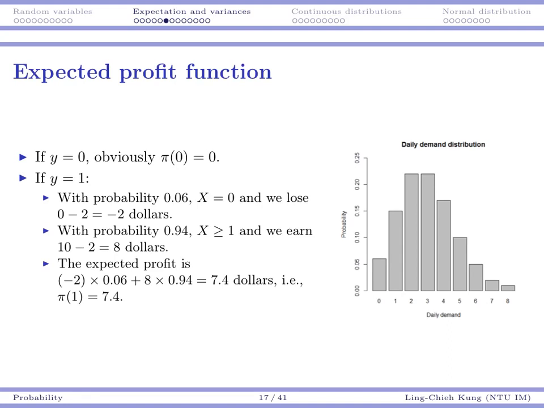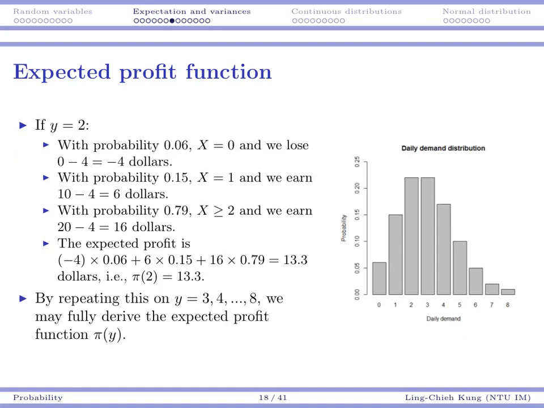And then I have two outcomes, right? Either x is 0 and I get -2, or x is greater than or equal to 1, I get 8. So my expected profit would be this one. -2 times 6% and 8 times 94%, I get $7.4. That means pi of 1 is 7.4. If I decide to purchase 1 unit as my inventory, my expected profit is 7.4. Similarly, if I set y to be 2, what's going to happen?